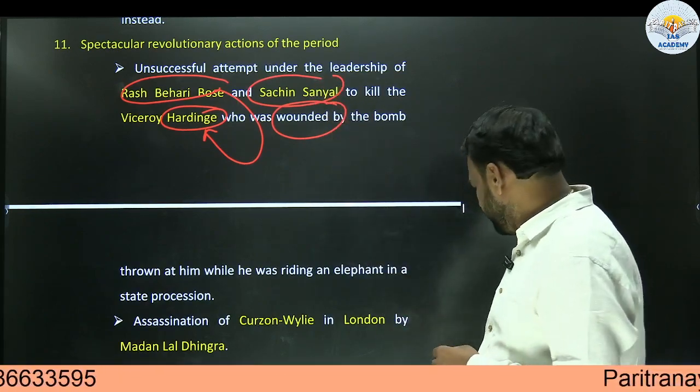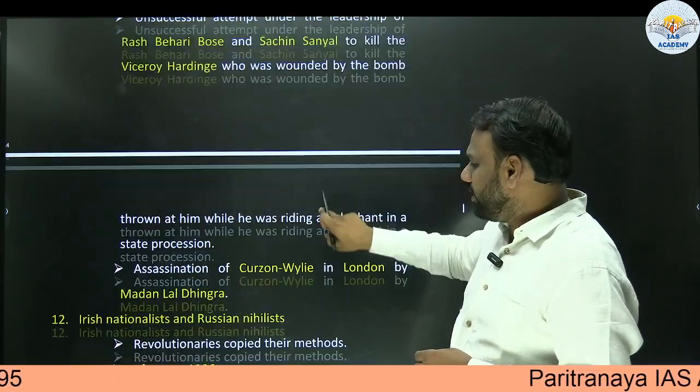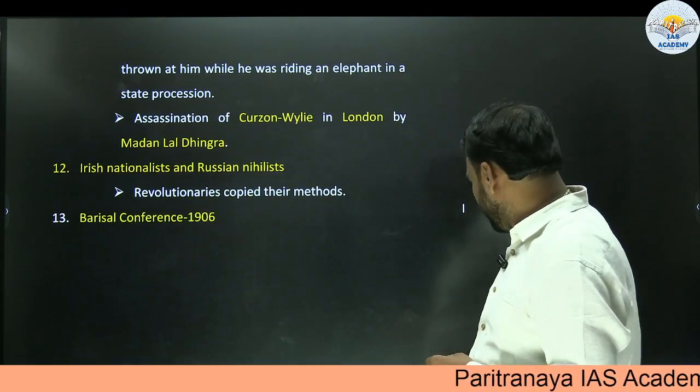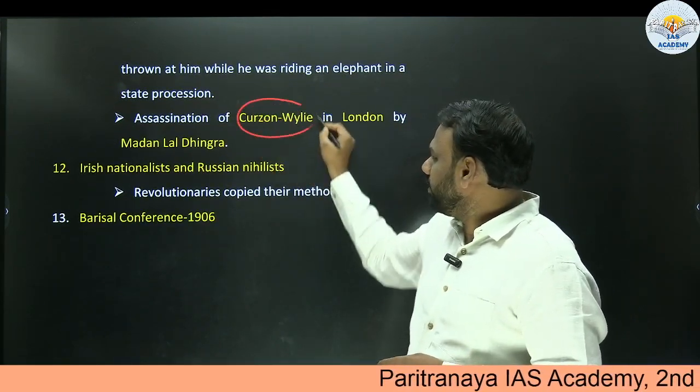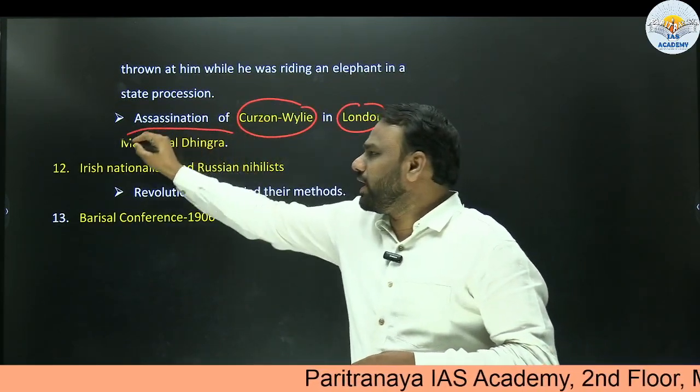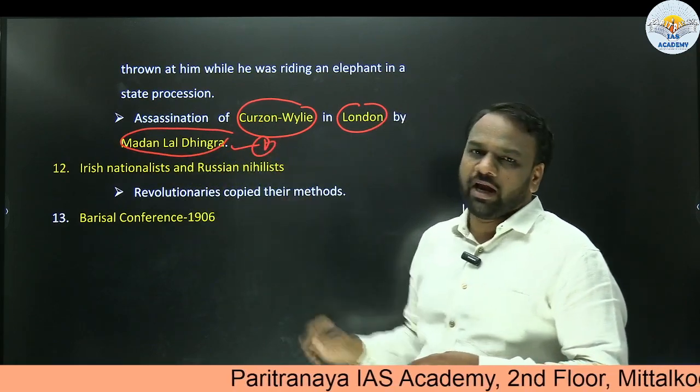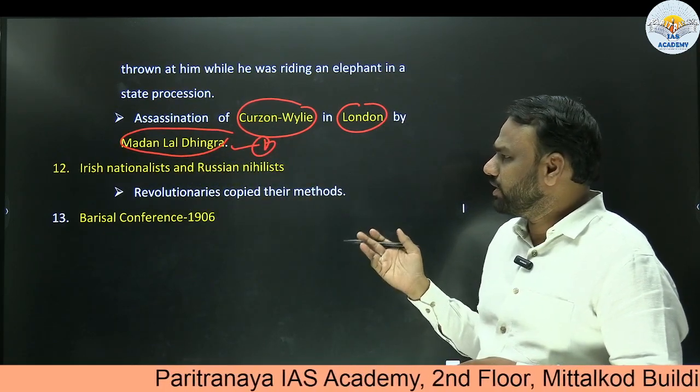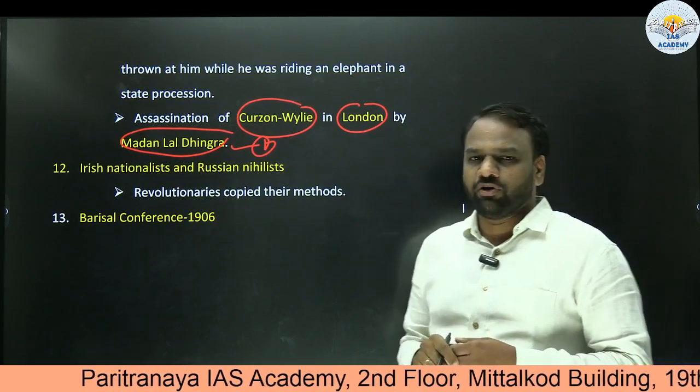Next, similarly, the assassination of Curzon Wyllie in London. Curzon Wyllie was killed in London by Madan Lal Dhingra as a revolutionary act. Worth remembering, and it is beneficial from both prelims and mains point of view.